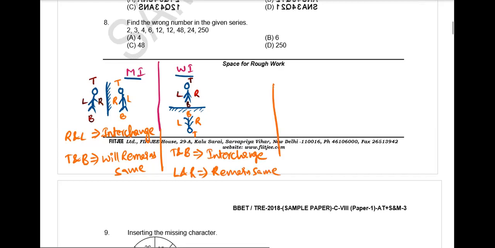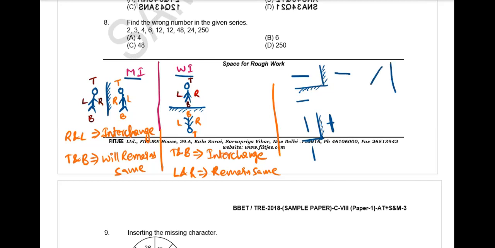Okay. Coming to some lines, I will give some lines. Tell me, for a horizontal line, what is its mirror image? Same. What is its water image? Same. For a vertical line, mirror image? Same. Water image? Same. Okay, now tell me, if it is a slant line, its mirror image?